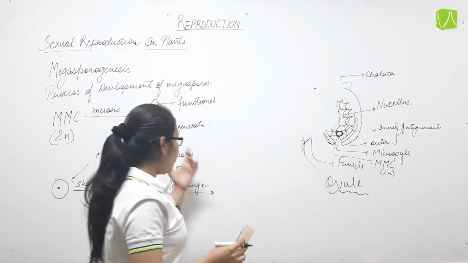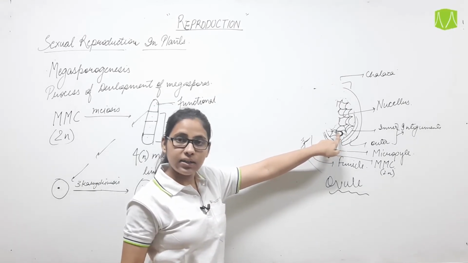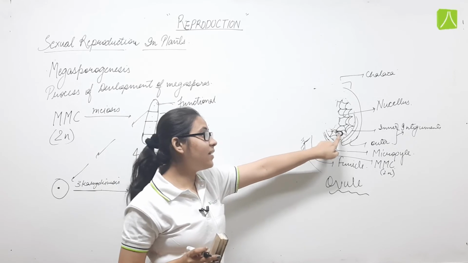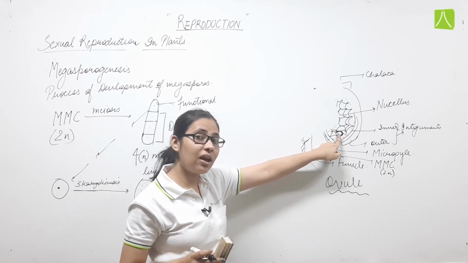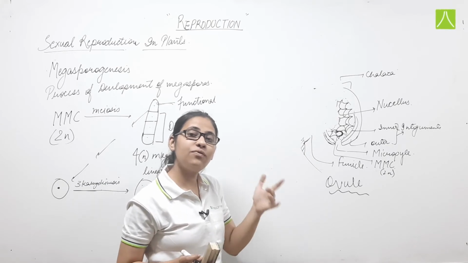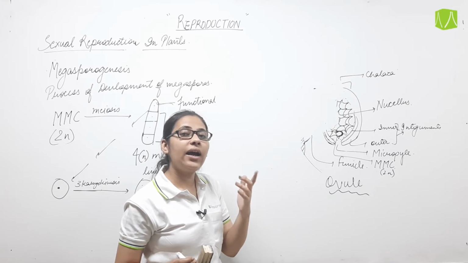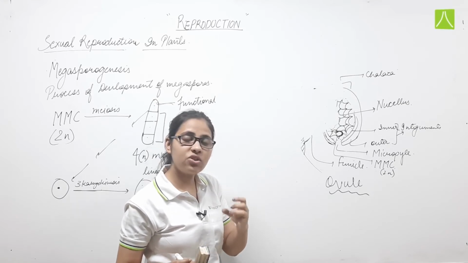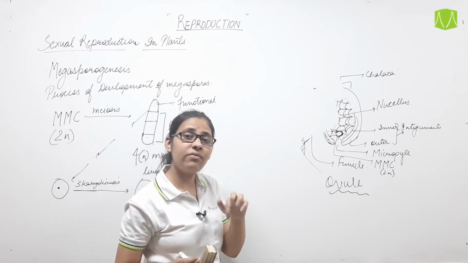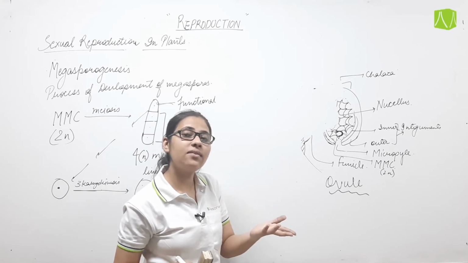Basically all these events are occurring inside the megaspore mother cell only. It first undergoes meiosis and 4 megaspores form. Out of 4, 3 will degenerate and only 1 remains functional. Now that 1 will undergo karyokinesis and cytokinesis.